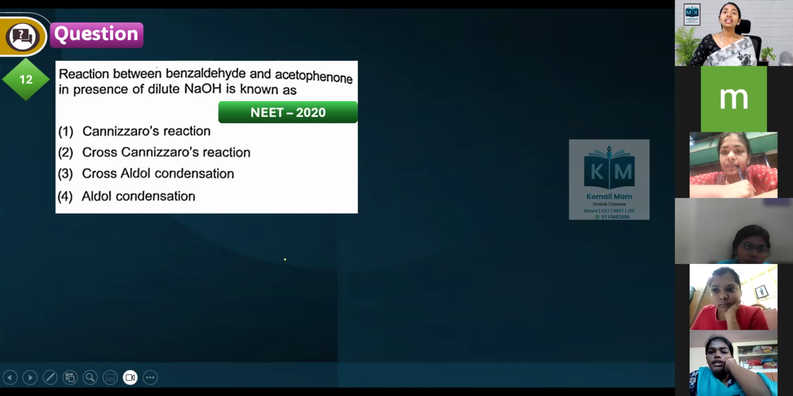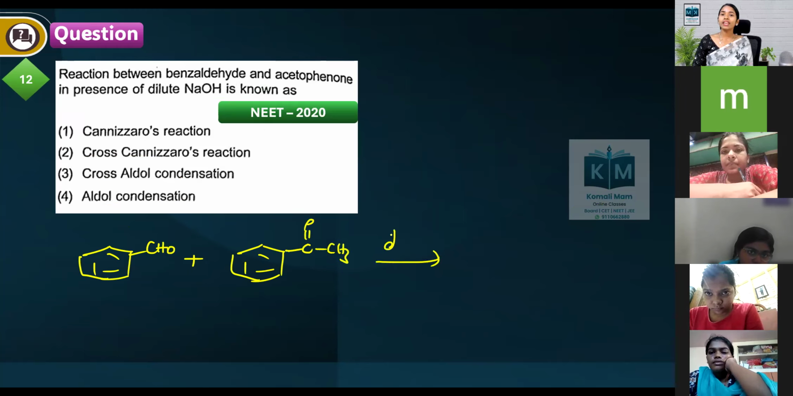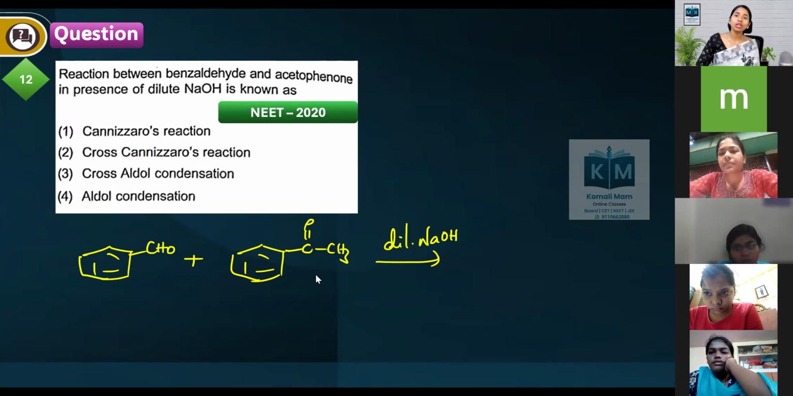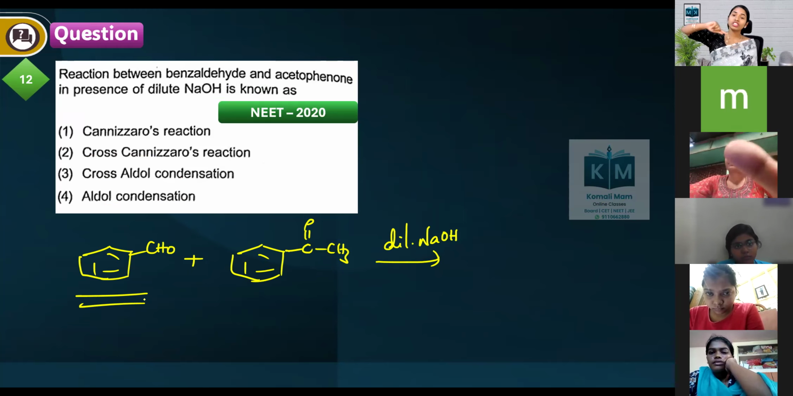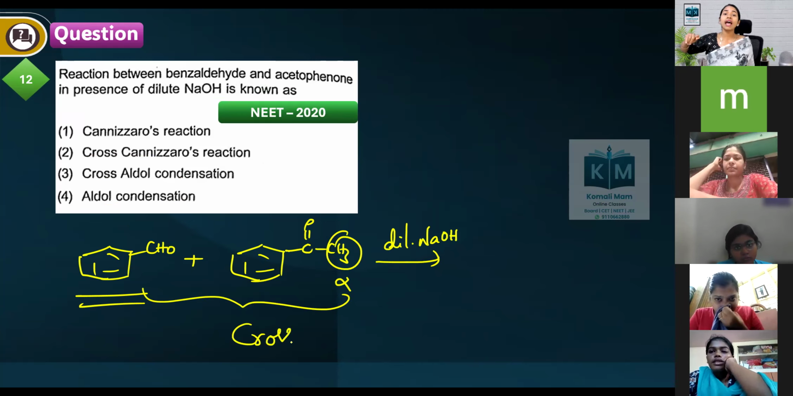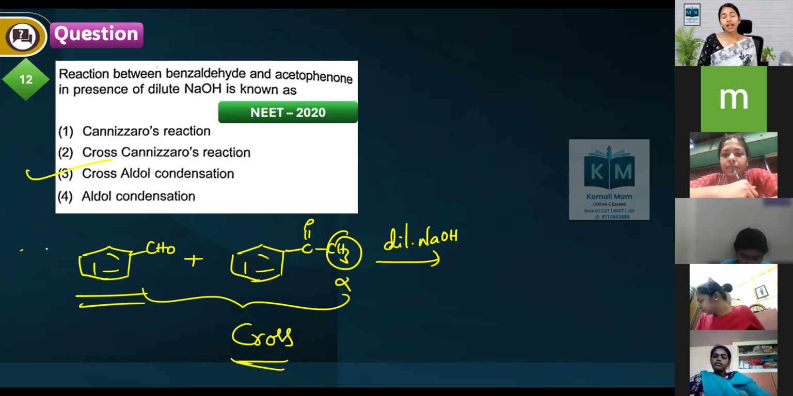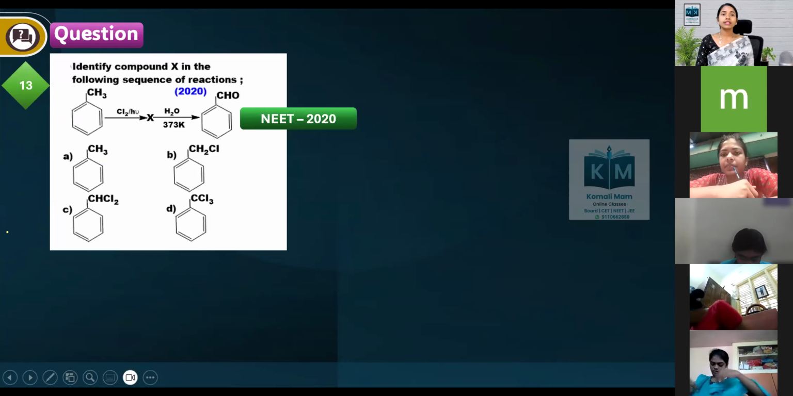Reaction between benzaldehyde and acetophenone. Benzaldehyde and acetophenone. What is acetophenone? This is acetophenone, in the presence of dilute NaOH. If it is dilute NaOH, then what can you identify? It is which reaction? Aldol condensation. But here one is an aldehyde without alpha hydrogen, and this is with alpha hydrogen. This is called which reaction? Cross aldol condensation. Option 3 is the correct answer. Cross aldol. One is not having alpha hydrogen, one is having. Fine.